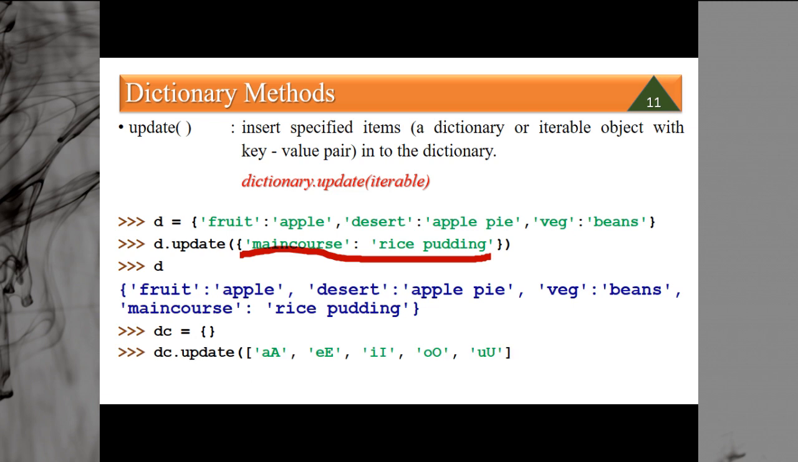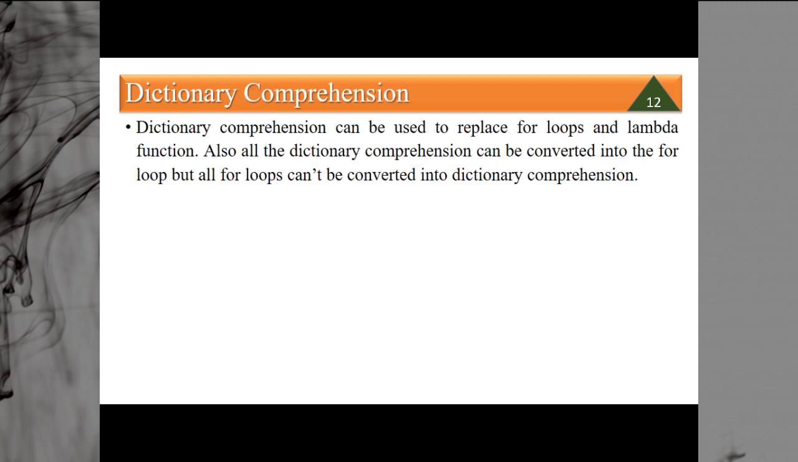Or say dc is empty. Now we are saying dc.update. You can see these are strings, and each string is iterable. The first value is a, the second value is capital A. The first value will be treated as the key and the second value will be treated as the value. So this is key-value, key-value, and so on. If you print dc, the key is a, the value is capital A, the key is e, the value is capital E, the key is i, the value is capital I, and so on. This is how you can use the update function.